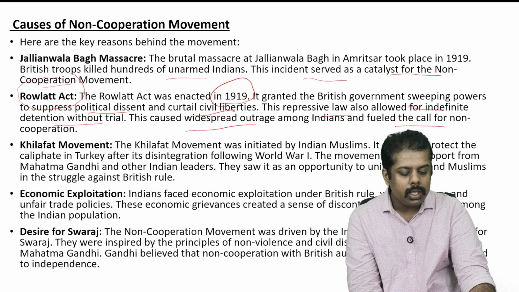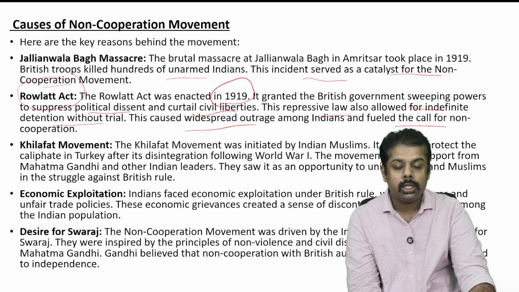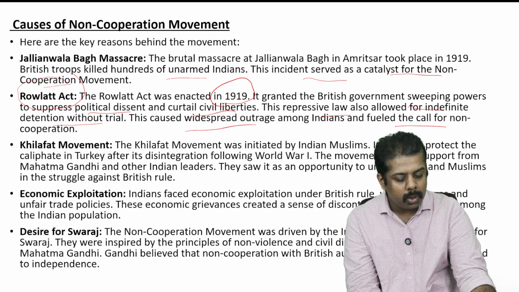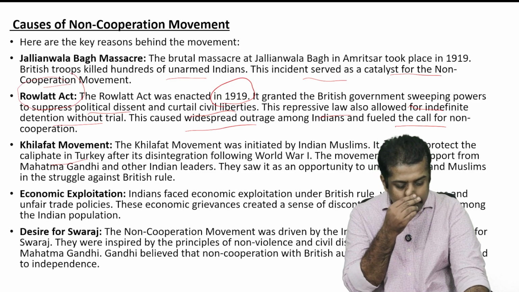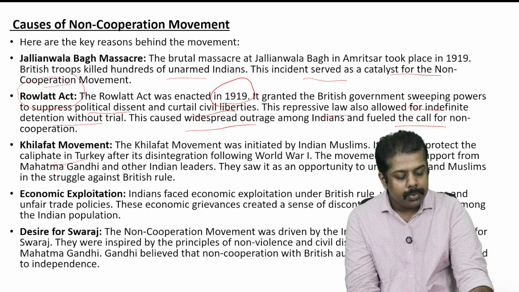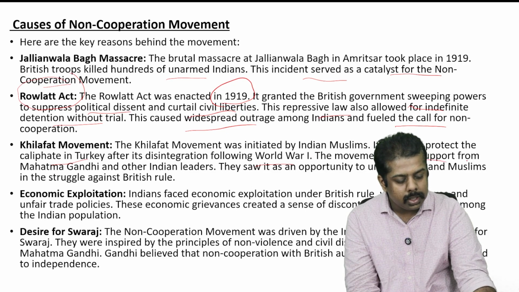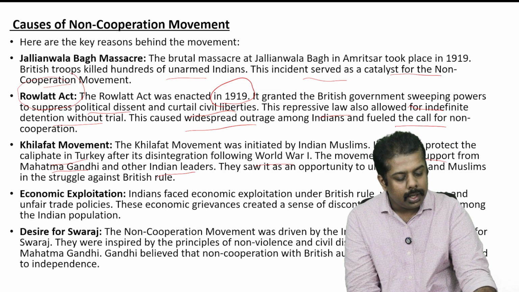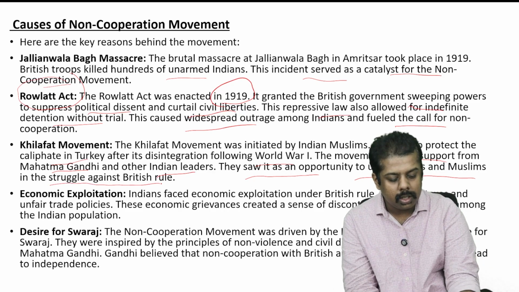Now, the other thing was the Khilafat movement as well. The Khilafat movement was initiated by the Indian Muslims, as we know. It aimed to protect the caliphate in Turkey after its disintegration following World War I. The movement also gained support from Mahatma Gandhi and other Indian leaders, and they saw it as an opportunity to unite the Hindus and Muslims in the struggle against British rule.